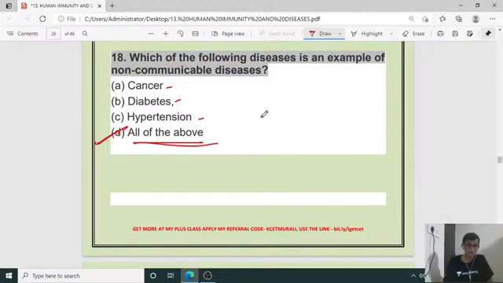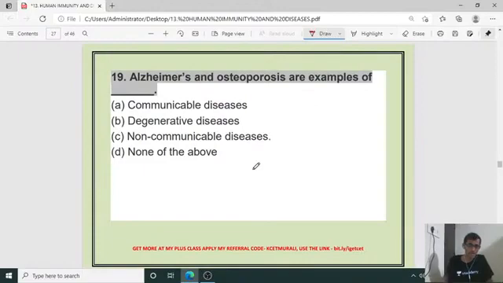Next, question number 19. Alzheimer's and osteoporosis are examples of what? Alzheimer's disease is related to the neural system. Options: communicable disease, degenerative disease, non-communicable disease, none of the above. The right answer is degenerative disease.